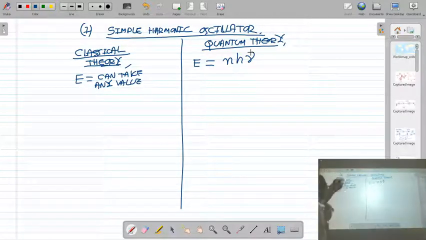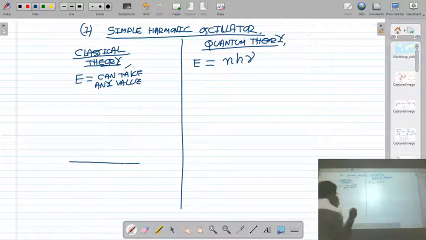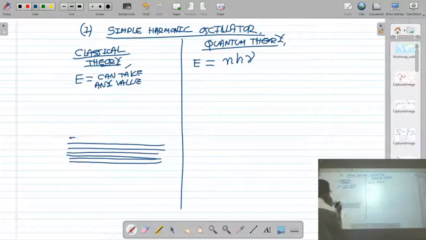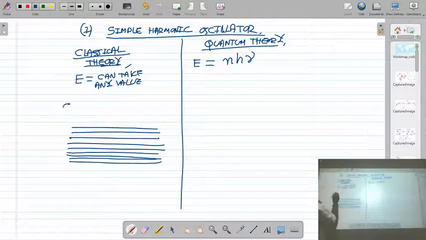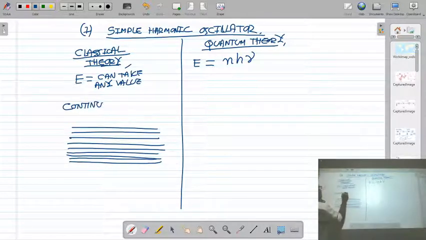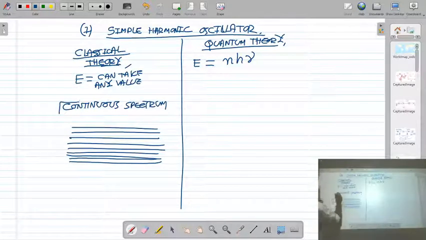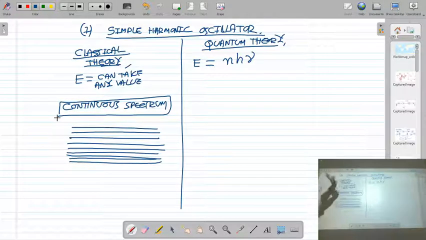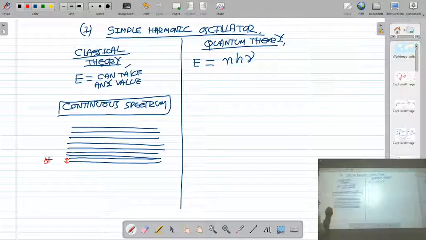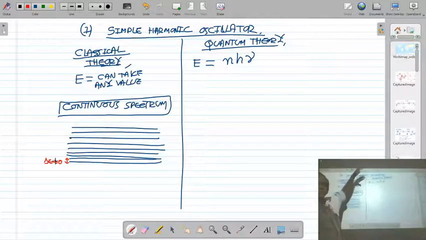Now, according to classical theory, if a simple harmonic oscillator can take any value of energy, then the energy level diagram will be continuous, like this. It is a continuous spectrum. Any value of energy is possible, and the difference of energy between two energy levels is zero, because all the levels are very close to each other.